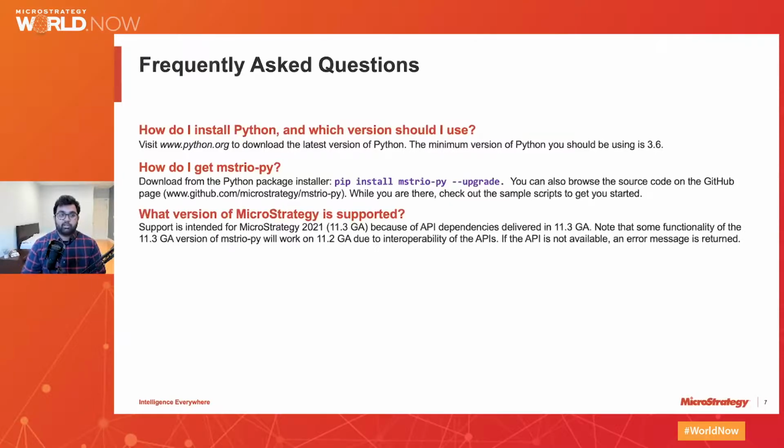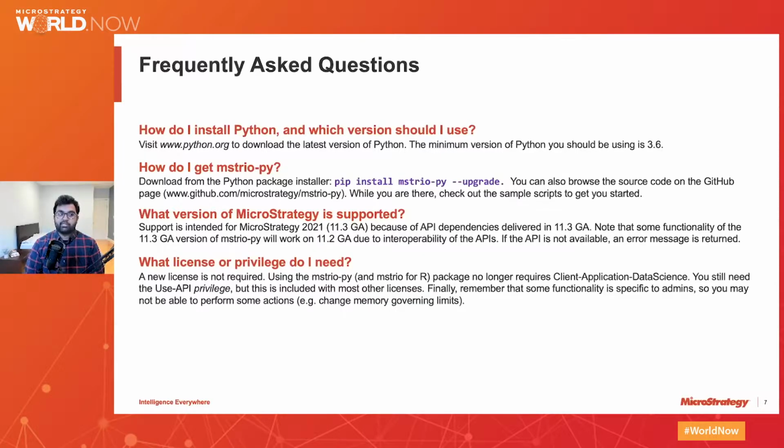In terms of actually executing the administrative task, the package is intended for MicroStrategy 2021 GA because a few API dependencies are only delivered beginning with 11.3 GA. However, some functionalities will work with MicroStrategy 2020 versions because a few of those APIs were available with those releases. In terms of the license or privilege, the Mysterio Py package no longer requires the client app data science license. However, you still need the proper privileges to access the APIs.